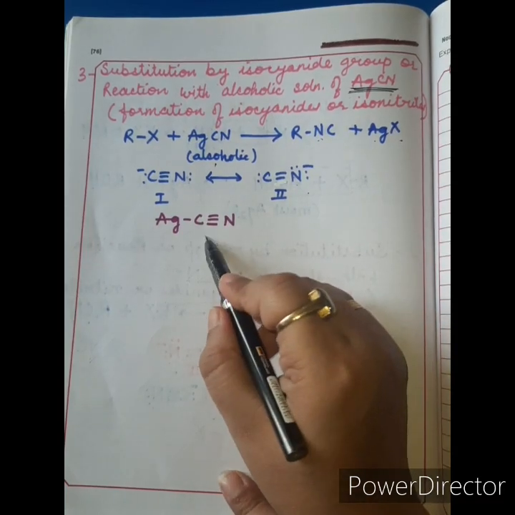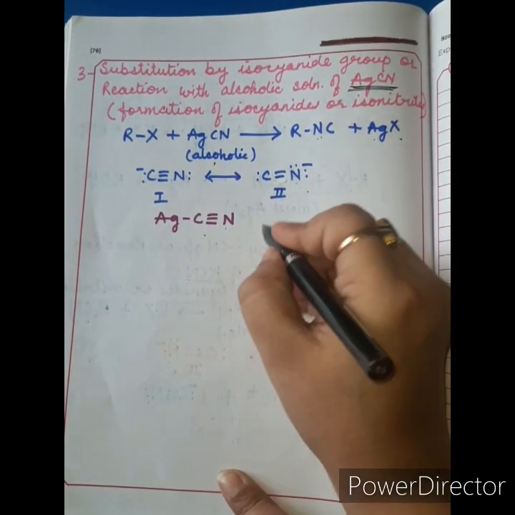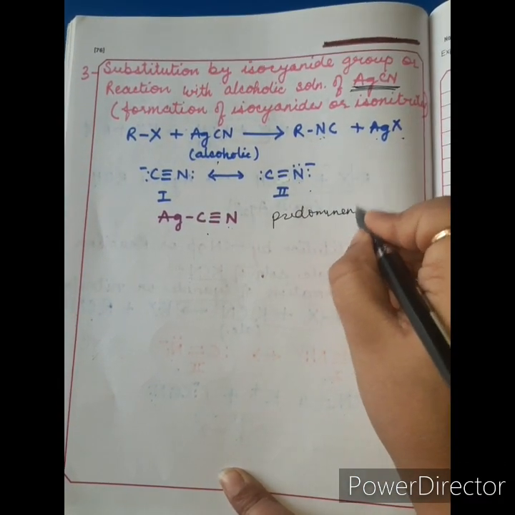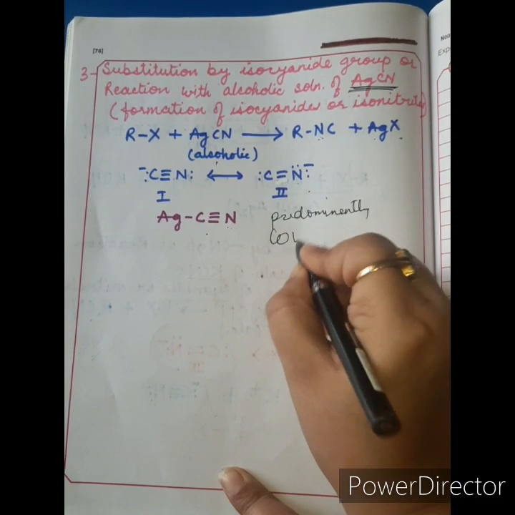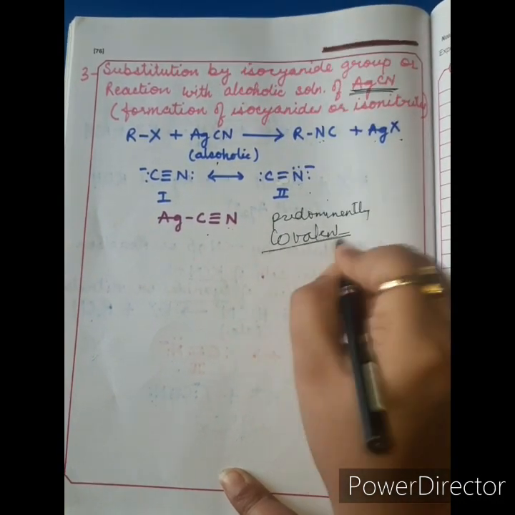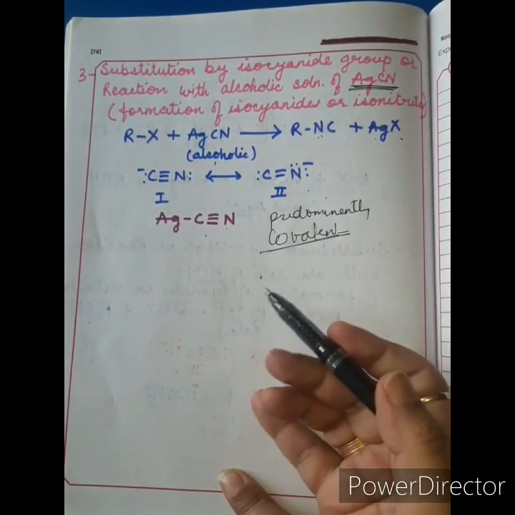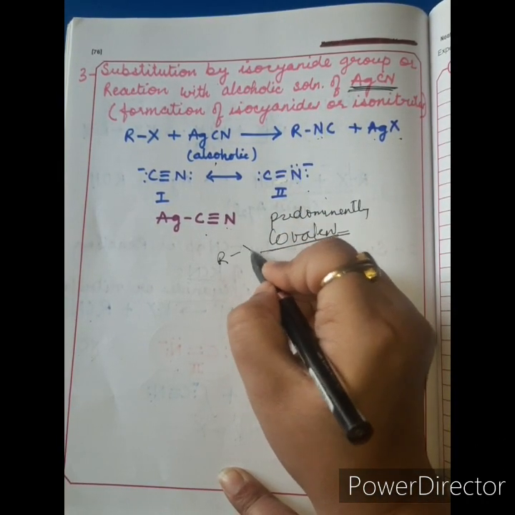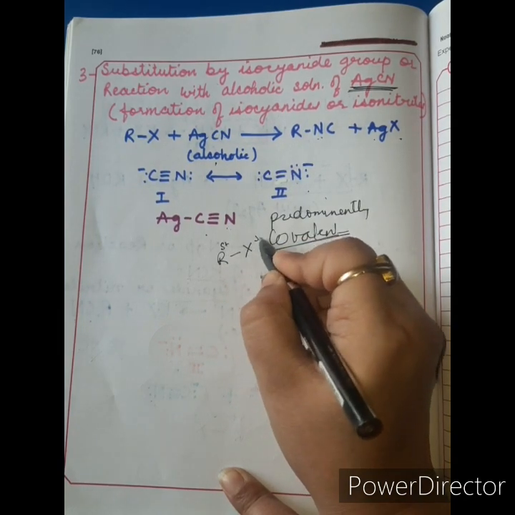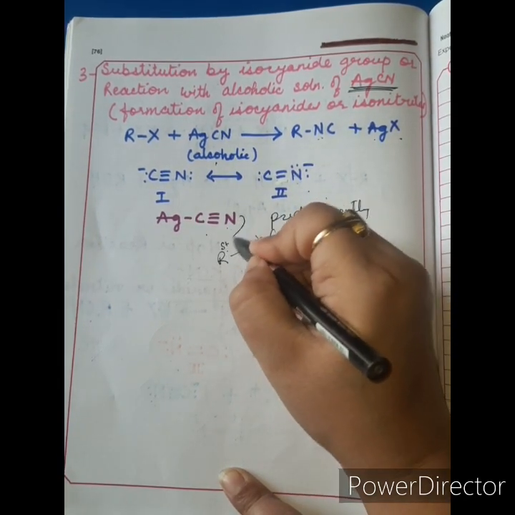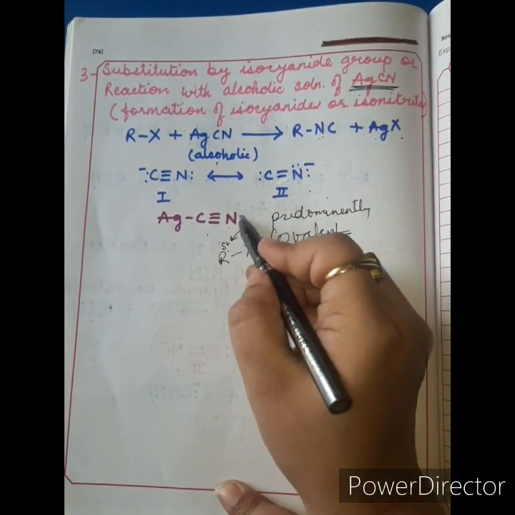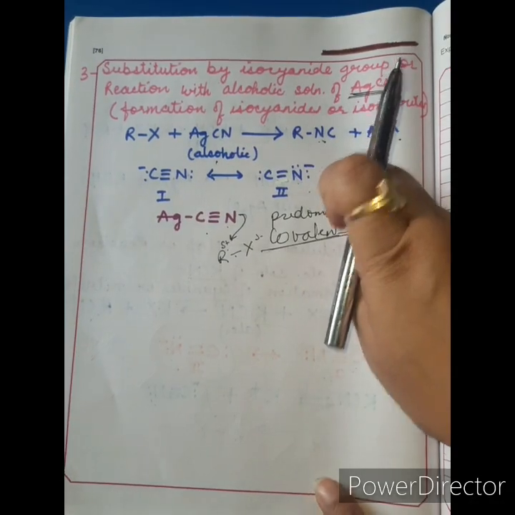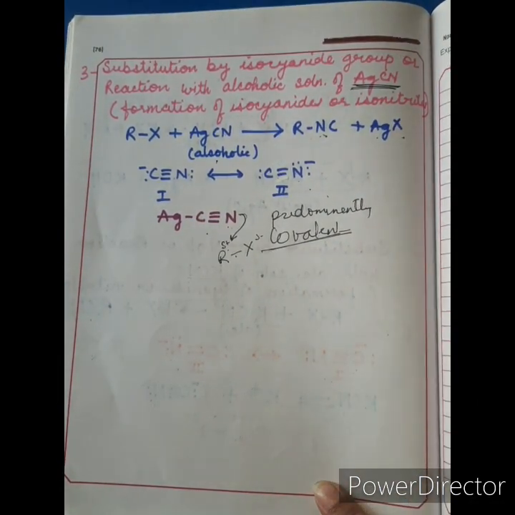Now in case of AgCN it is very interesting to understand that AgCN is predominantly covalent. Alright. So since it is predominantly covalent, it does not ionize easily. So it attacks the carbon of the alkyl halide, partial positive carbon of the alkyl halide from its nitrogen side. So since it attacks from the side of nitrogen, it results in the formation of isocyanide. I hope this reaction is clear to all of you.